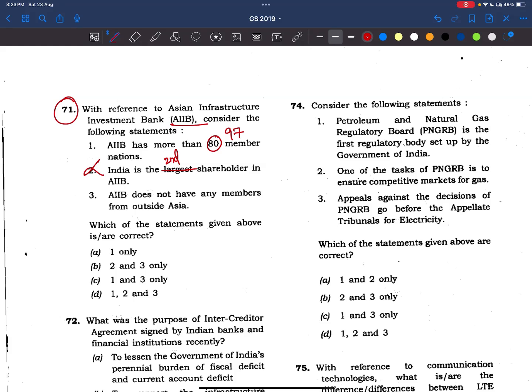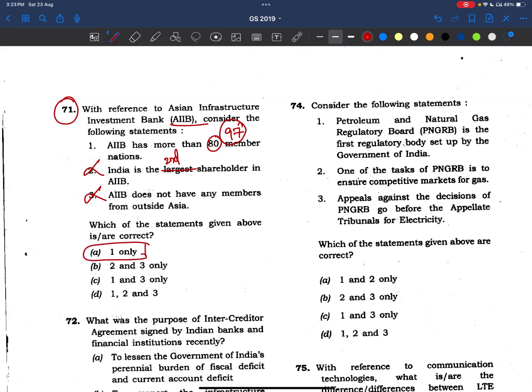AIIB does not have any members outside Asia. See here friends, he is telling that AIIB does not have any nation outside Asia. But here there are 97 members, so even this statement is wrong. Asia does not consist of 97 nations; it consists of maximum 40 to 50 nations only. So the answer is 1 only.